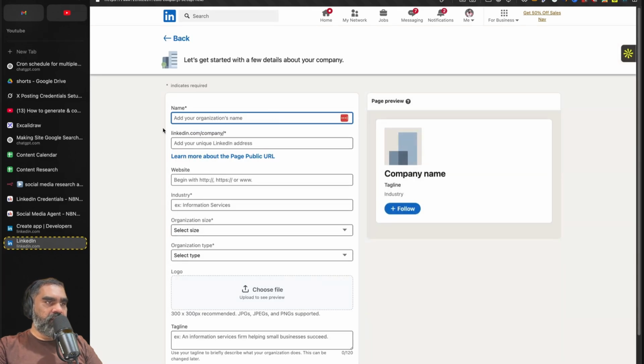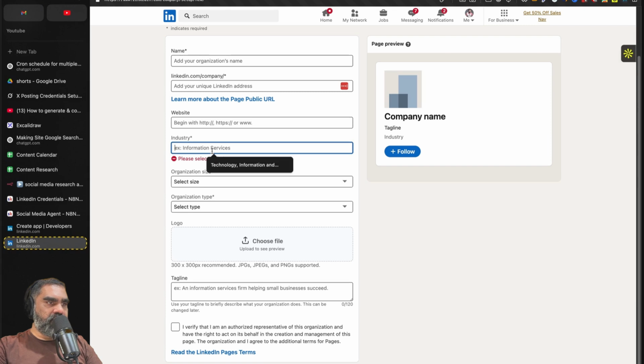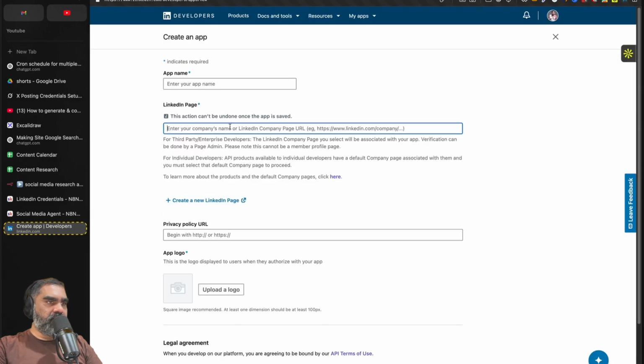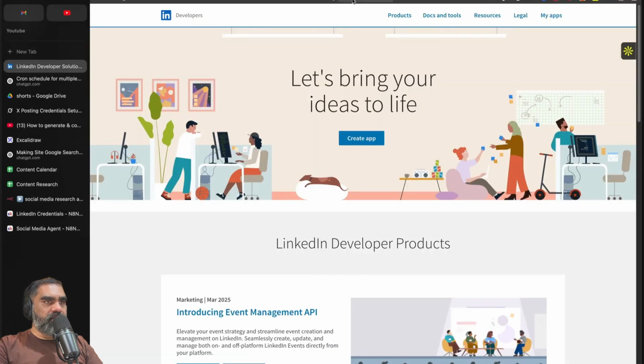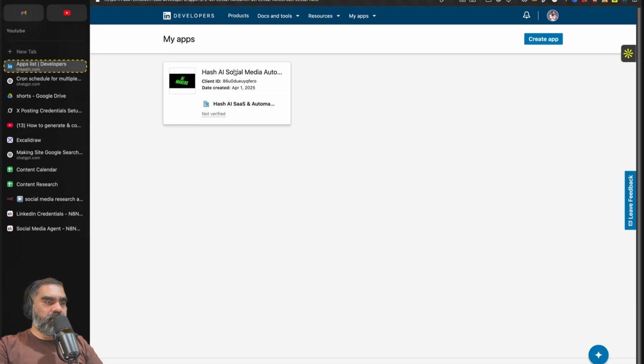Company, fill out the details, name, and industry. Once that is done, you copy the LinkedIn page URL here. The URL will look something like that. Privacy policy is not mandatory, but logo is. And after that, you click create app. Once that is done, you'll be taken to this page here. You will see your app.